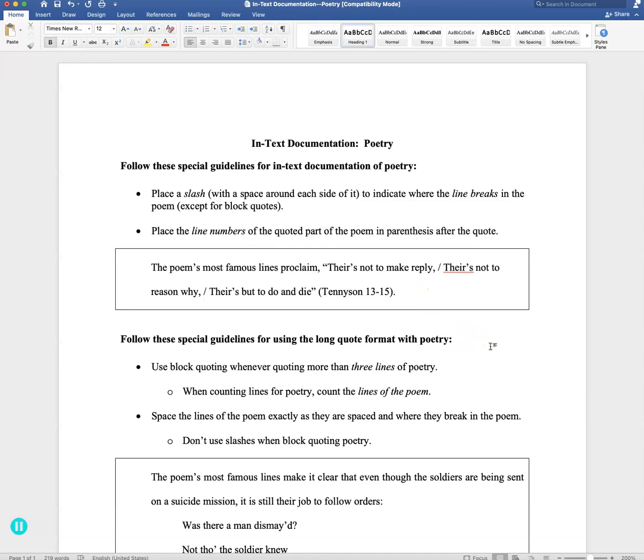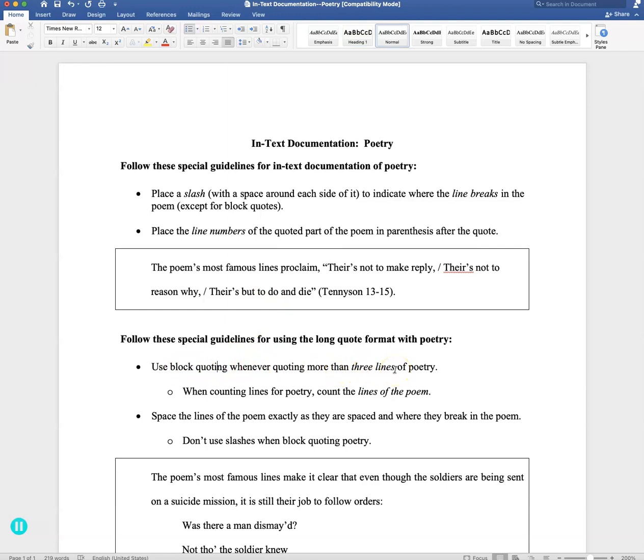Now, in the case that you're doing a longer quote, the rules are a little different for poetry as well. First of all, there's a difference in terms of when you need to do a long quote. In prose, anything that's not poetry, it's when the quote is more than 4 lines long in your essay. But with poetry, use that long quote or block quote format when you're quoting more than 3 lines of poetry.